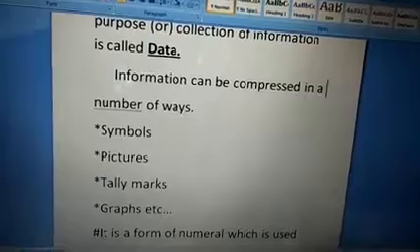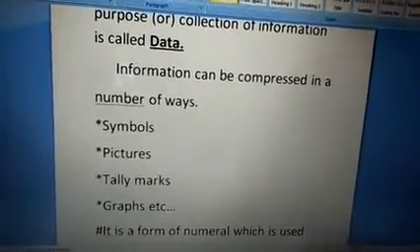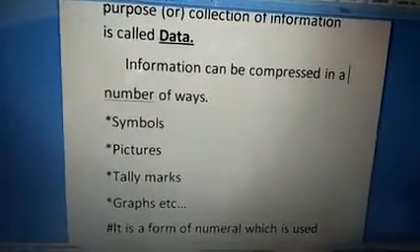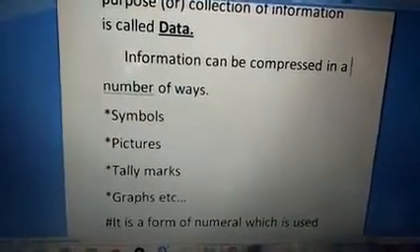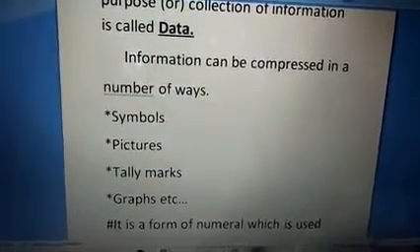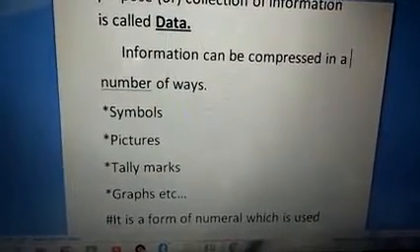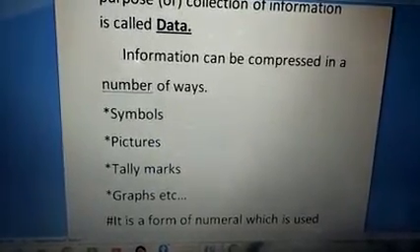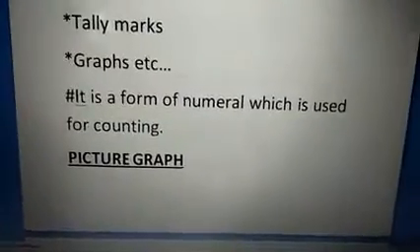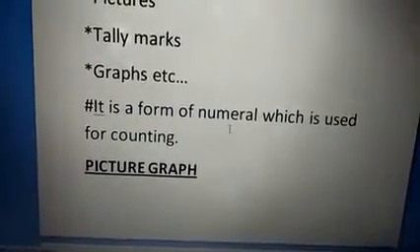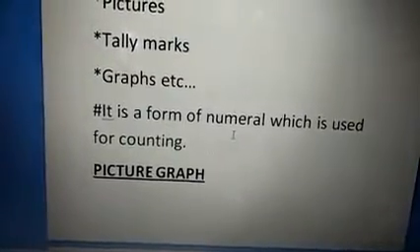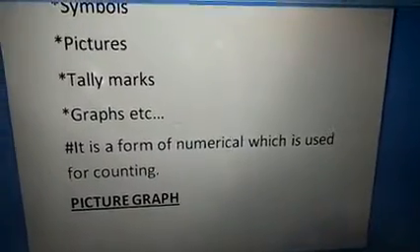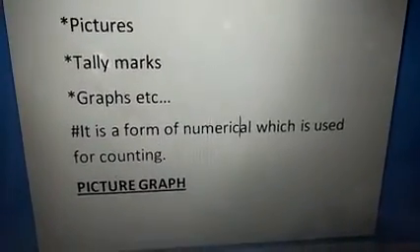Mostly they use the bar graph. Why? Because when we see it, at once we can get the information from this, as soon as we can get. So mostly they use the bar graph. Hereafter, when you get the chance, you see, children, it is a form of numerical data which is used for counting.